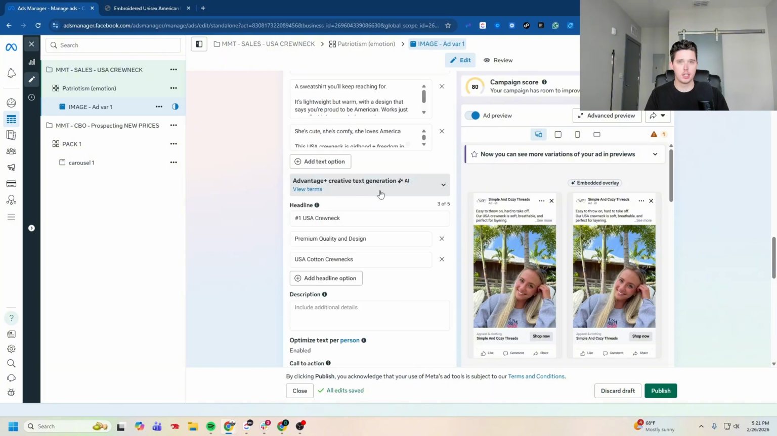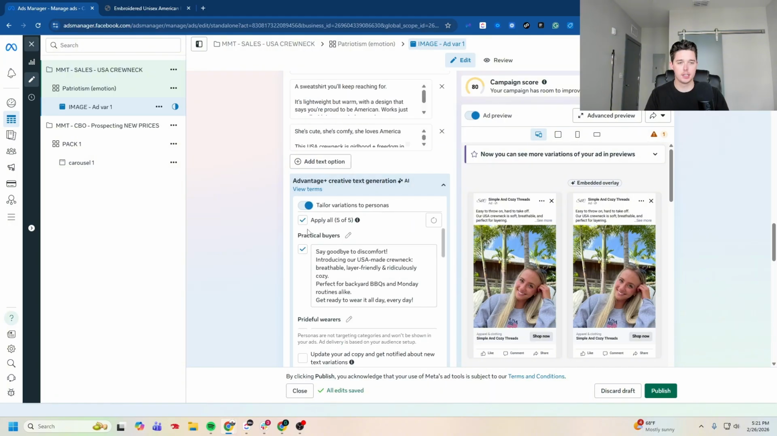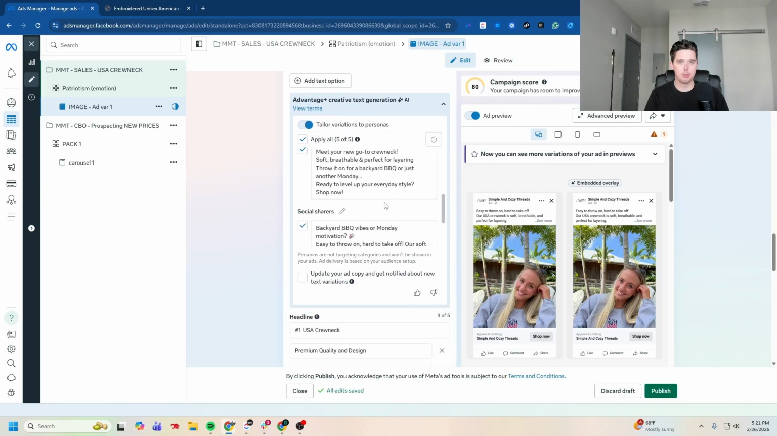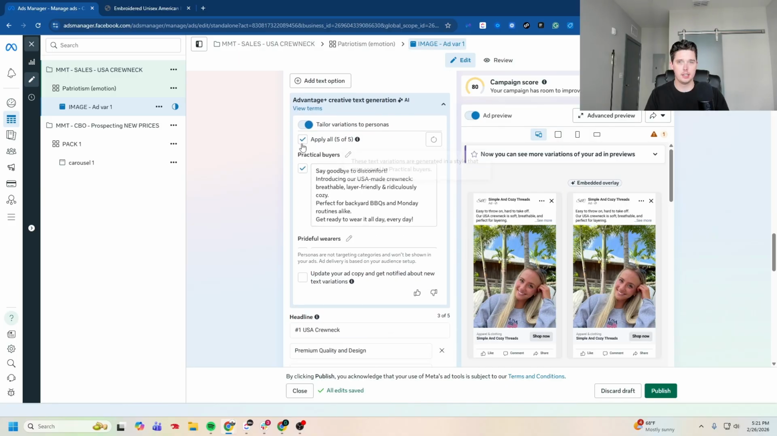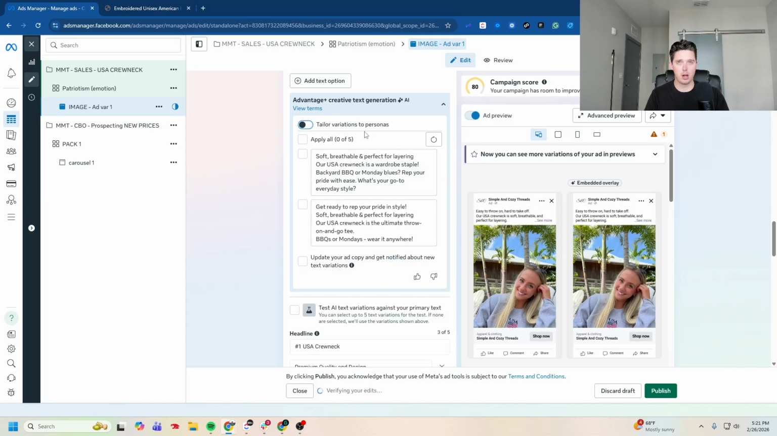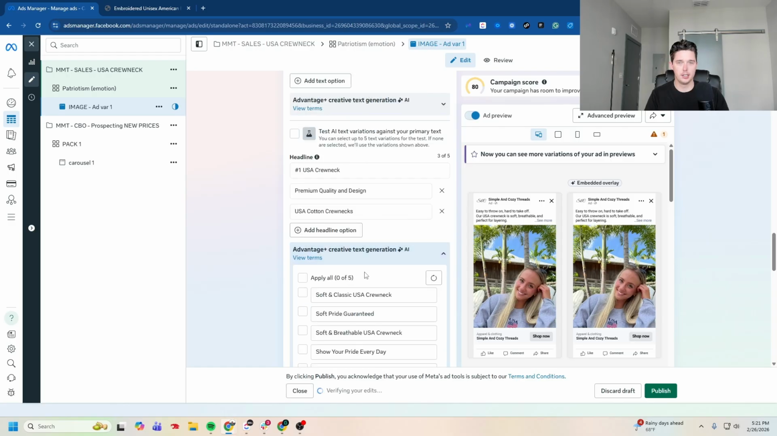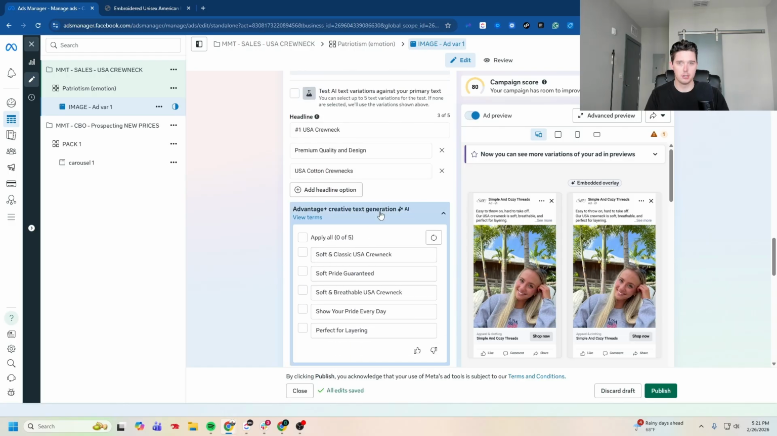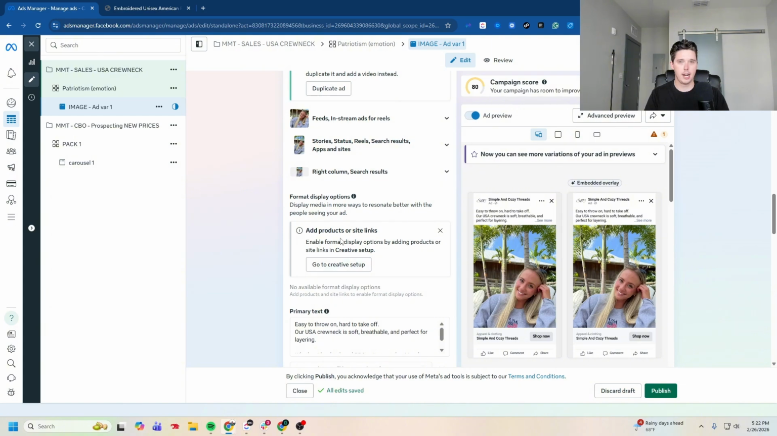You'll notice here I collapsed the AI generated text. It created a lot of options for me. I do not like these, and so I like to turn them off and then turn this off. Sometimes Meta will automatically turn this back on, so you want to just make sure that stays off. And then same thing here, I went ahead and turned it off here as well. All right, so now I'm getting this notification to add products or site links, so I'm going to go ahead and do that. Go to Creative Setup.